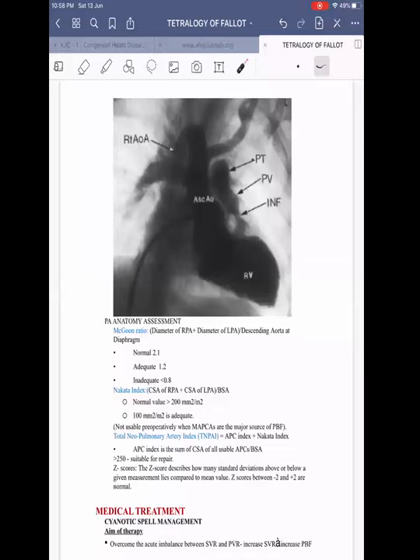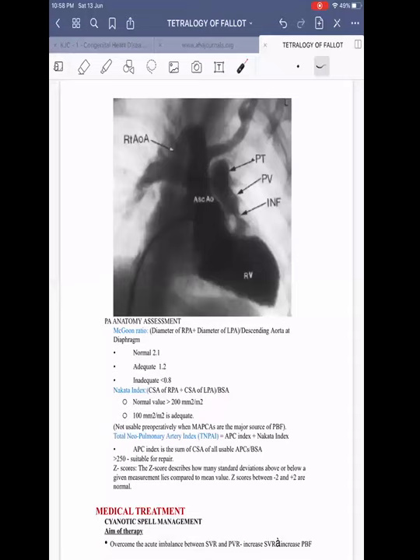Coming on to the Nakata index, that is the cross-sectional area of the RPA plus the cross-sectional area of the LPA divided by body surface area. Normal value is more than 200. If it is less than 100 mm square per meter square, then it is inadequate. If it is more than 100, it is adequate.